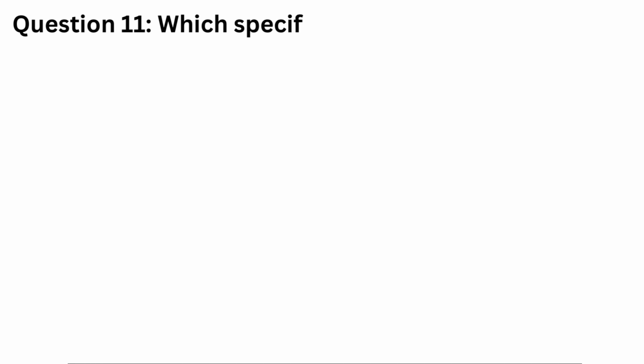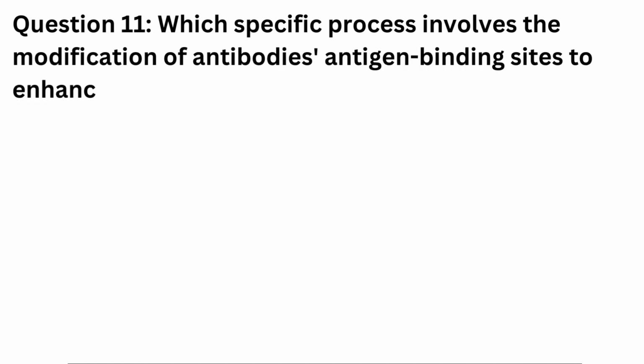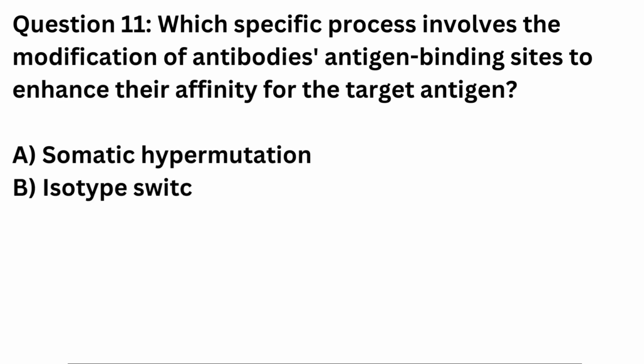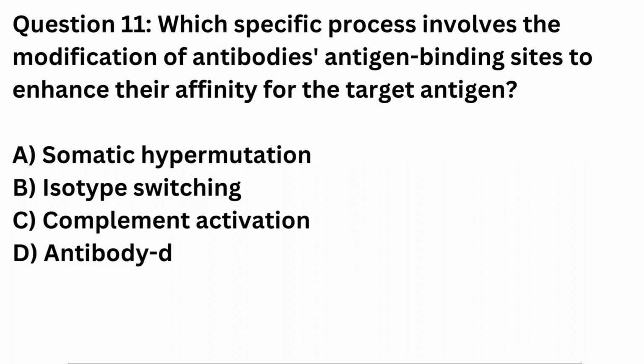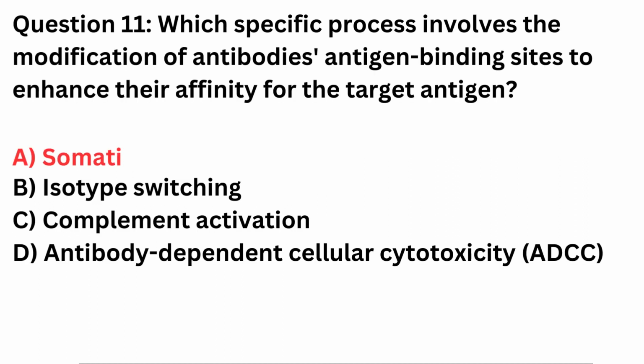Question 11. Which specific process involves the modification of antibodies' antigen binding sites to enhance their affinity for the target antigen? A. Somatic hypermutation. B. Isotype switching. C. Complement activation. D. Antibody-dependent cellular cytotoxicity, ADCC. Correct answer is A. Somatic hypermutation.